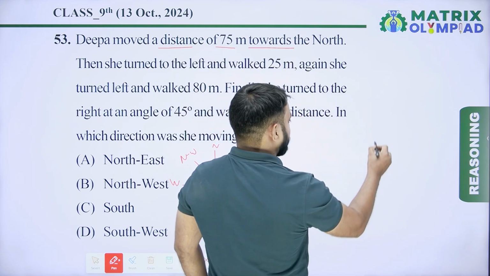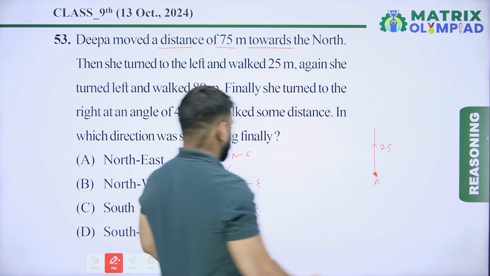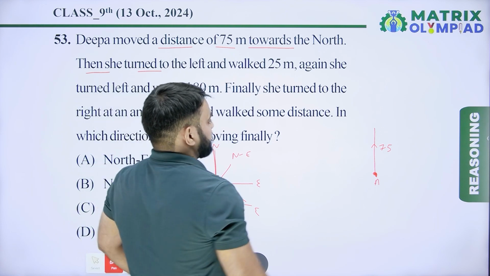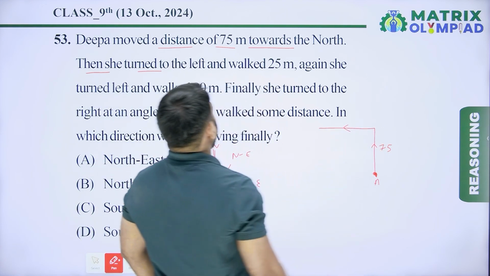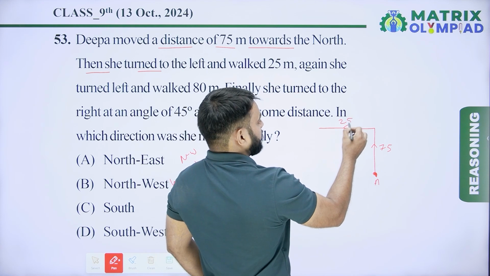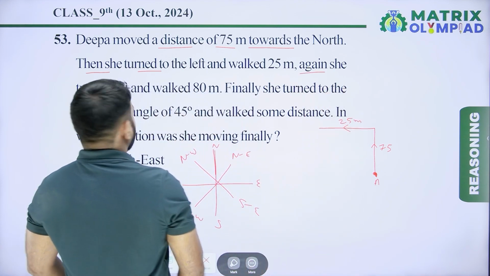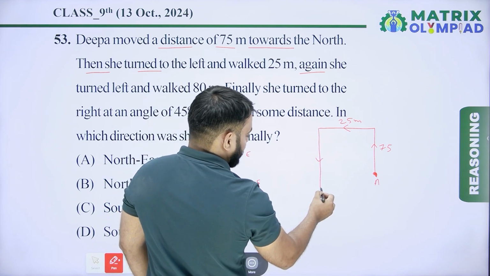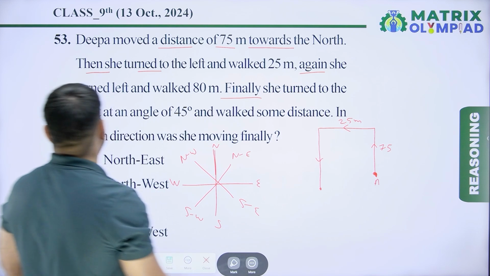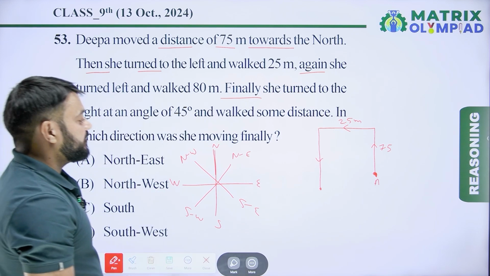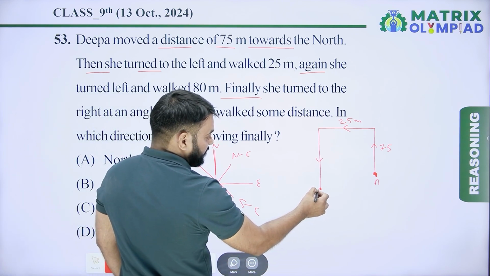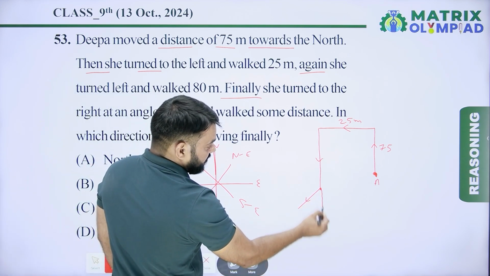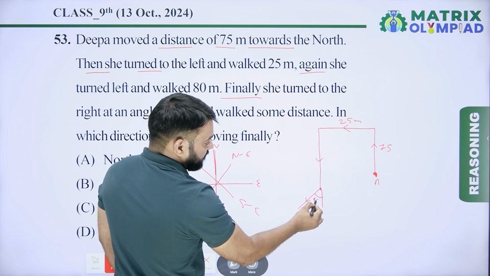Now Deepa moved a distance of 75 meter towards north. Now Deepa moves 75 meter towards north direction, and then she turned to left and walked 25 meter. Now again she turned left and walked 80 meter. Finally she turned to the right at angle of 45 degree. She turned 45 degree to her right. So this is the 45 degree right side of Deepa.